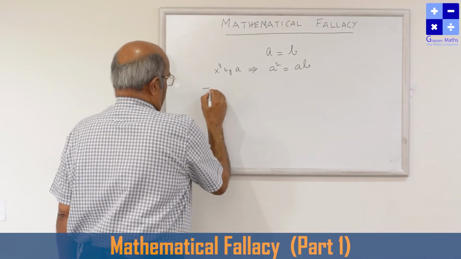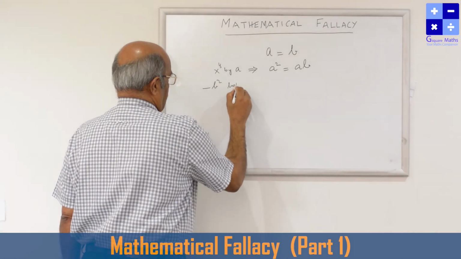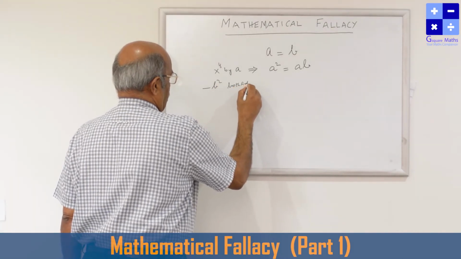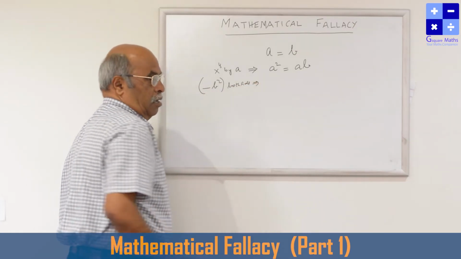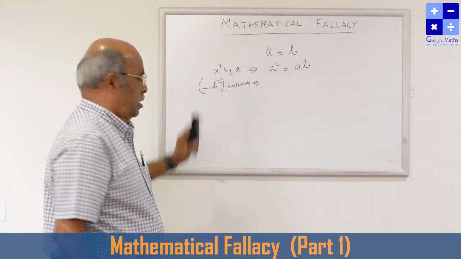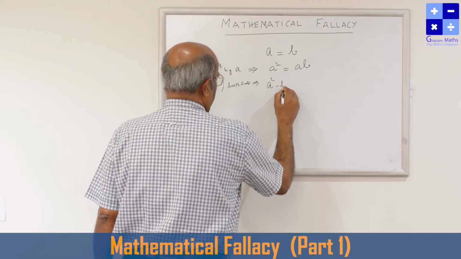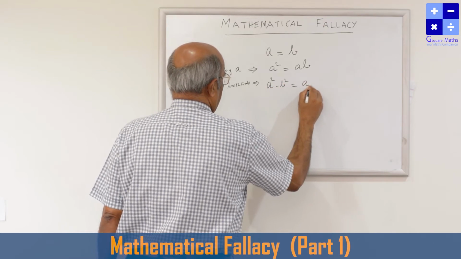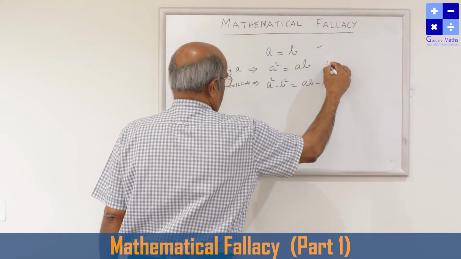I am adding a like quantity, minus b square, on both sides. This gives a square minus b square is equal to ab minus b square. This is okay.